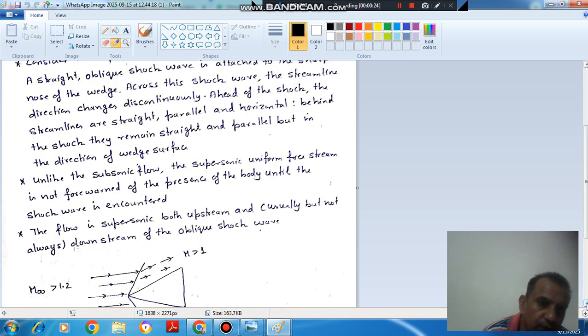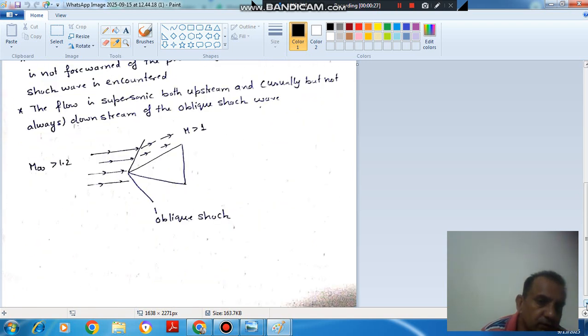So supersonic flow regime means the flow everywhere is supersonic. Subsonic flow regime means the flow everywhere is subsonic. When we talk about supersonic flow regime, the flow here is supersonic, here is supersonic, everywhere the flow is supersonic. When we talk about subsonic flow regime, everywhere the flow is subsonic. And when we talk about transition flow regime, somewhere the flow can be subsonic, somewhere can be supersonic.